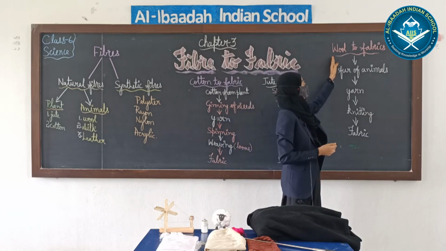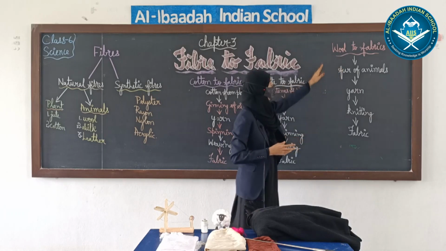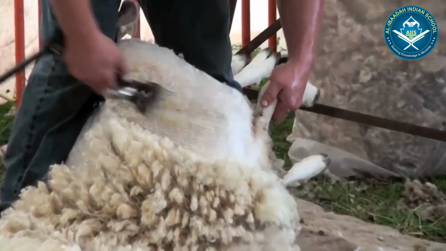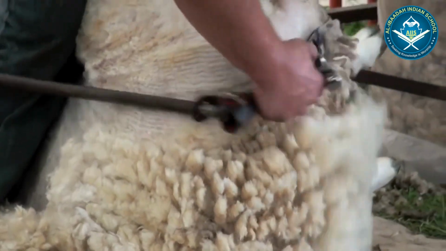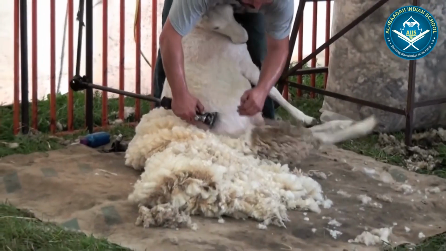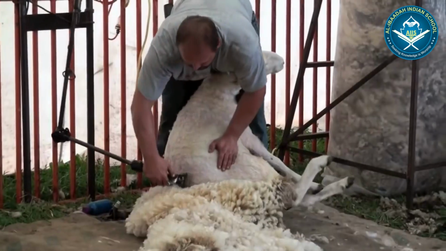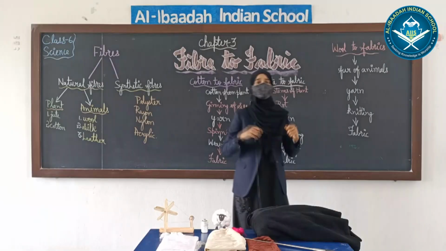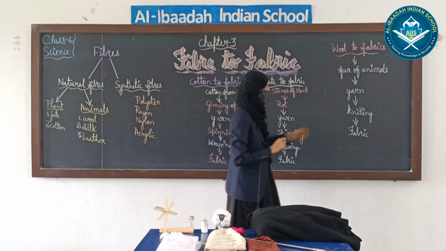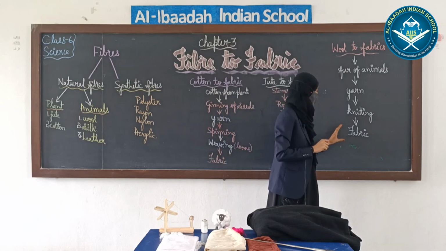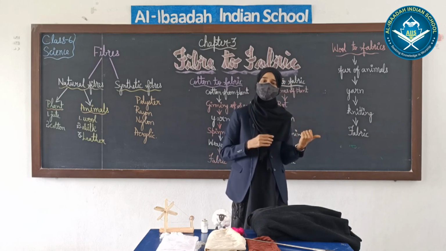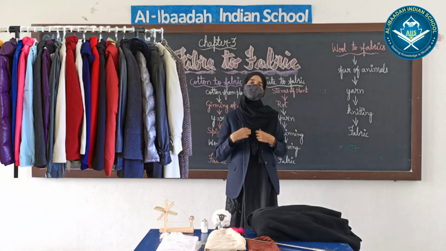And next thing is wool to fabric. How is wool obtained? Wool is obtained from the fur of animals like sheep, camel, yak, and fur of rabbit. After the fur of animal is obtained, we make it yarn, and yarn goes into a process called knitting. It is knitted, and then the final product we get is called fabric, and this fabric goes into stitching, and then we get clothes.